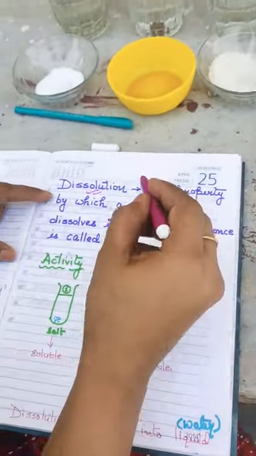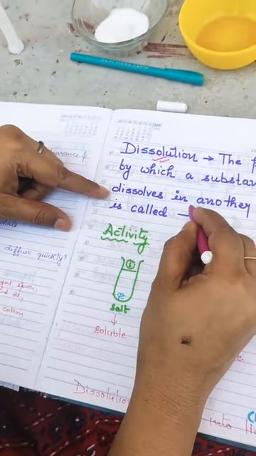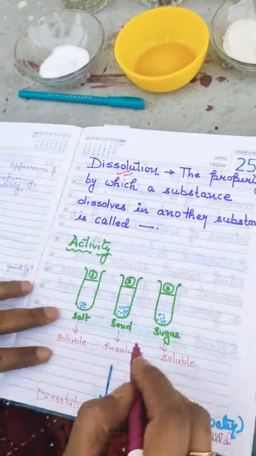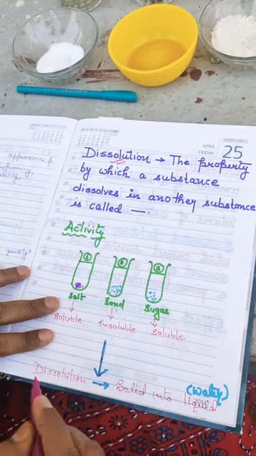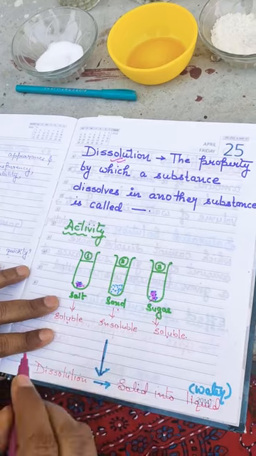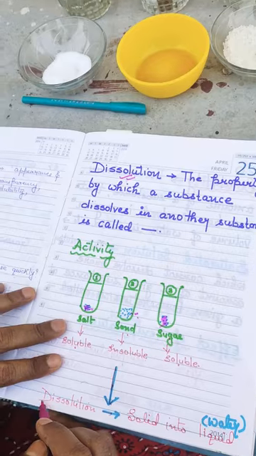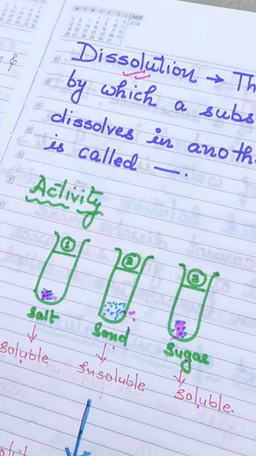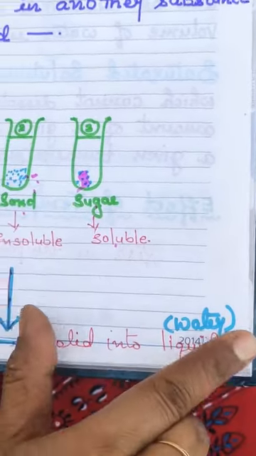Clear? Here the same thing is written. The property by which a substance dissolves in another substance is called dissolution. The same activity I have made here. Salt, sand and sugar. The salt will disappear. The sugar will also disappear because both are soluble. But what will happen to the sand? The sand will remain visible in the water. This means the sand is insoluble. Dissolution means when a solid diffuses into water, meaning solvent.